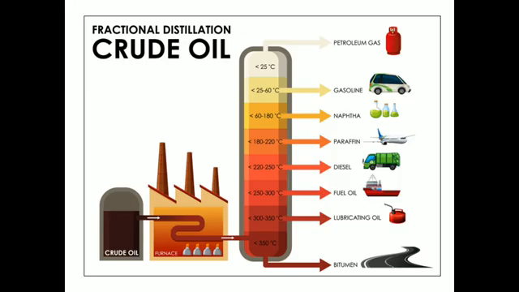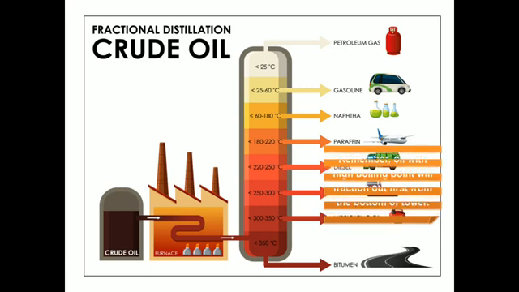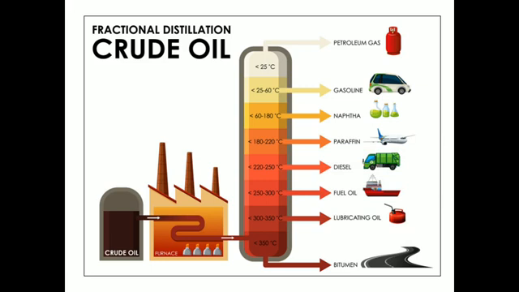Now, I have told you these are the various products which are going to be collected after the fractional distillation, and these products will be separated because they are different in their boiling points. The high boiling point liquid is going to separate out first.